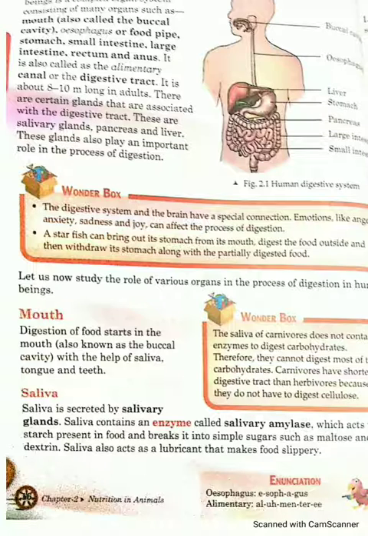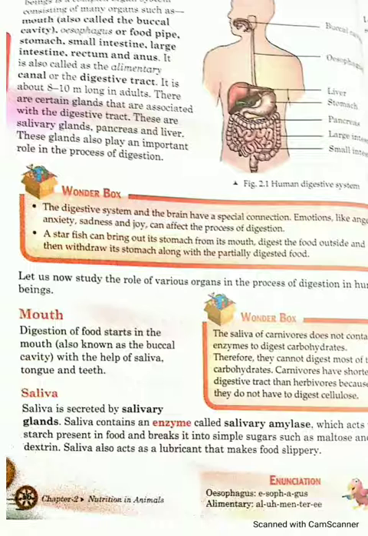Students, you should know that the human digestive system has different organs. For example, it starts from the mouth and ends at the anus. So the first organ starting our digestive tract is the mouth. Another name of the mouth is oral cavity or buccal cavity. Then after the mouth, we have the esophagus. Another name of esophagus is food pipe.